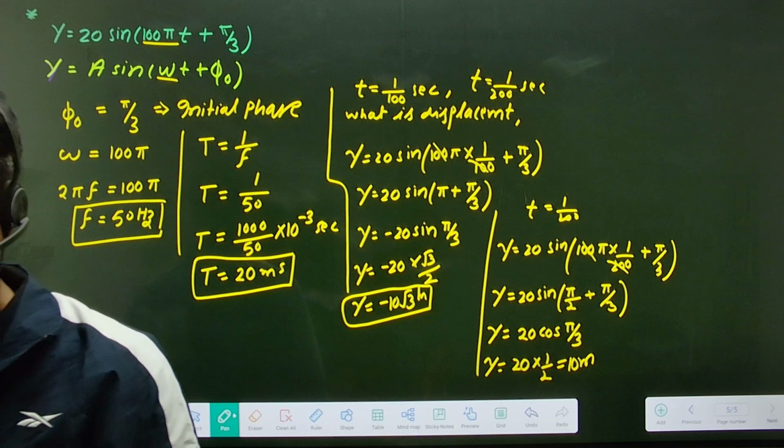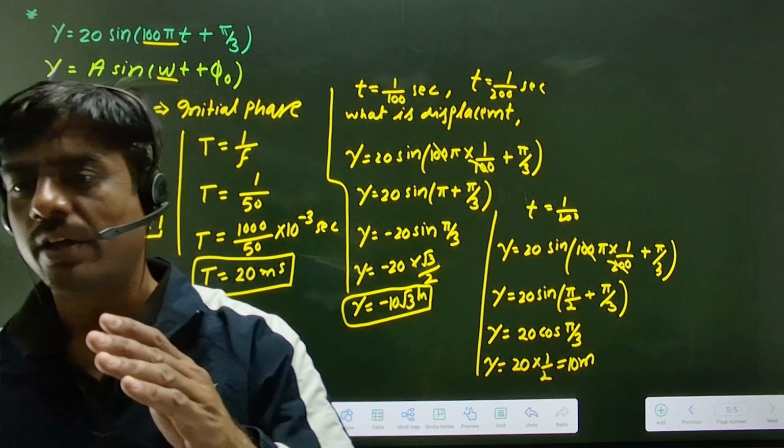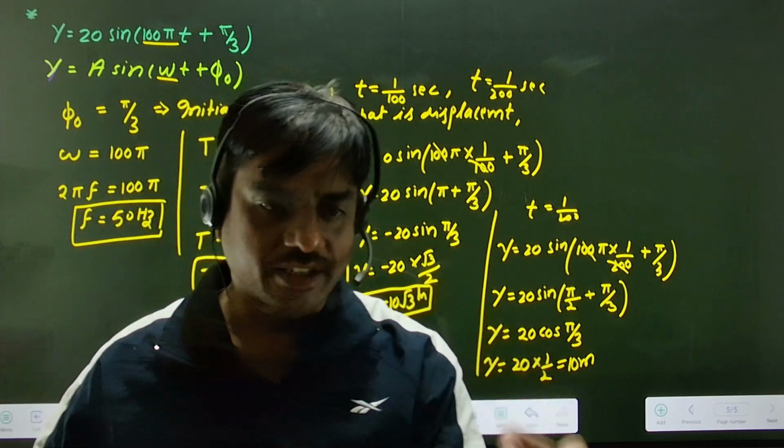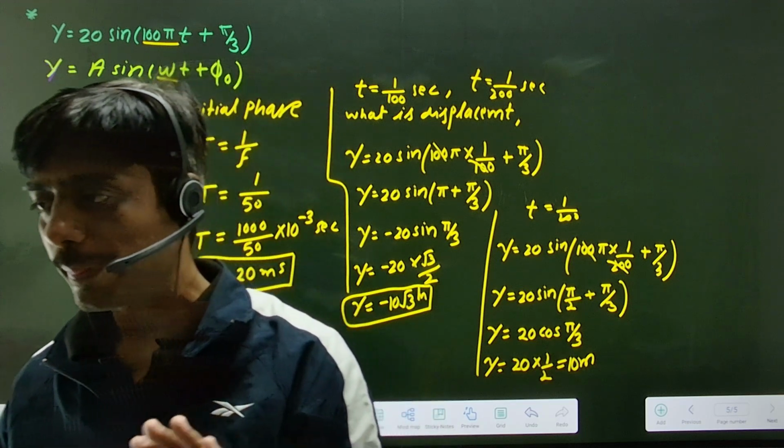Simply 10 meter. So this is all about the basic introductory part of SHM. SHM is nothing but the projection on the vertical axis.